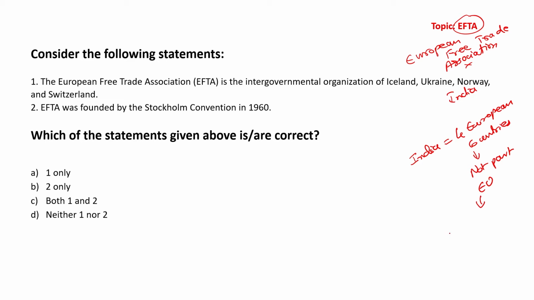And which are these countries? There is Iceland, there is Liechtenstein, Norway, and Switzerland.